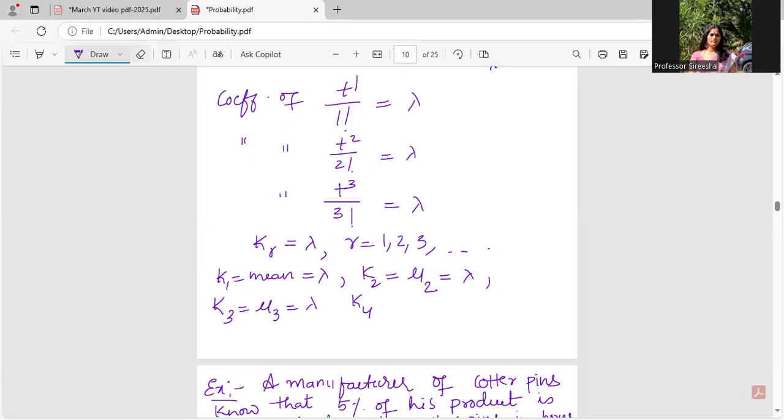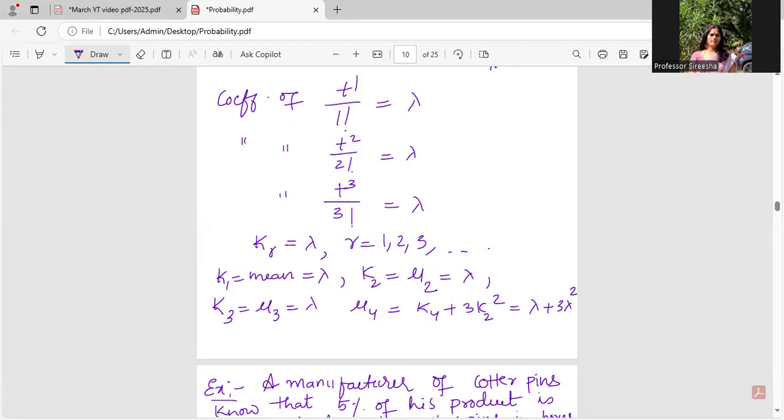Mu4 is nothing but K4 plus 3 K2 squared. K4 is anyway lambda, so mu4 is lambda plus 3 lambda squared.